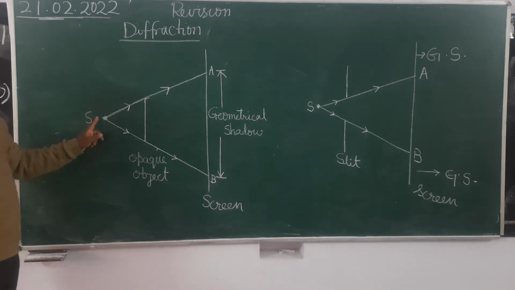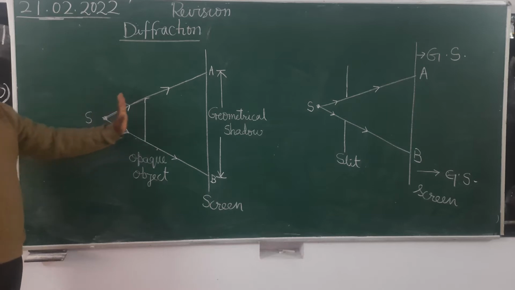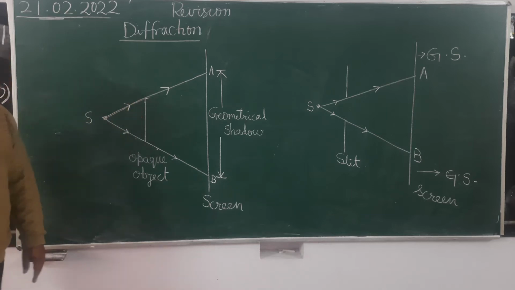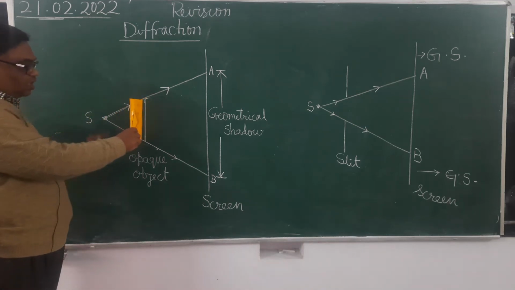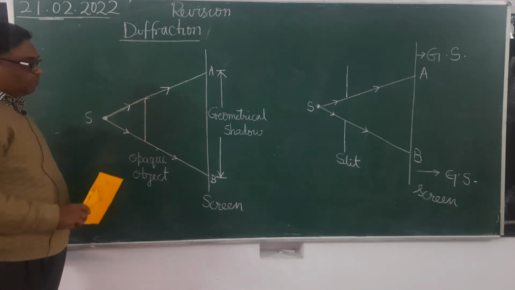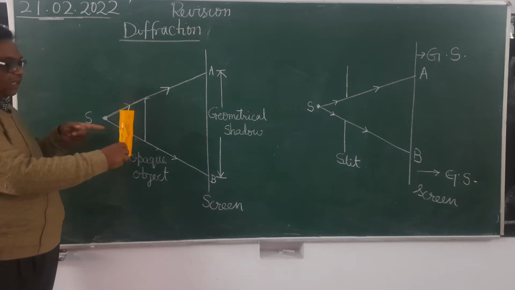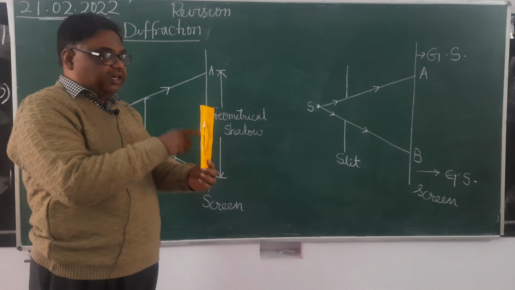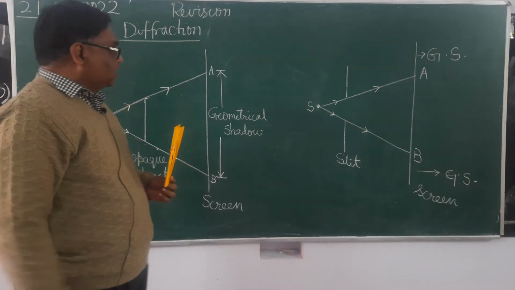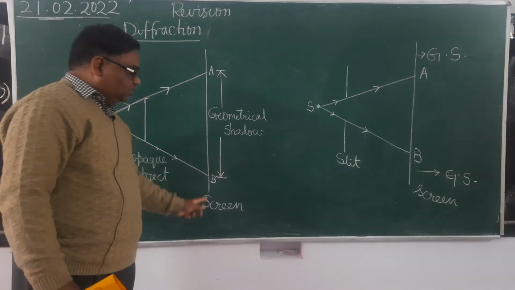Here this is a monochromatic source of light and this is an opaque object like this. Opaque object means which does not allow the passage of light through it. When light falls upon it, what will happen? It will be stopped by it. It will not go to that side. And this is the screen.